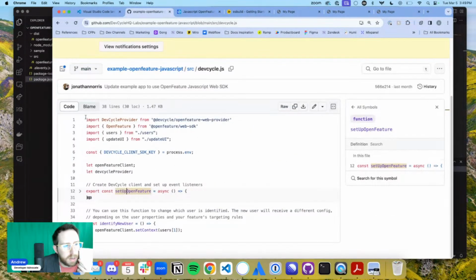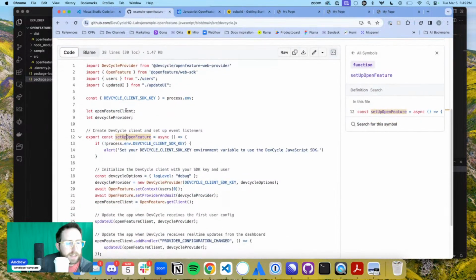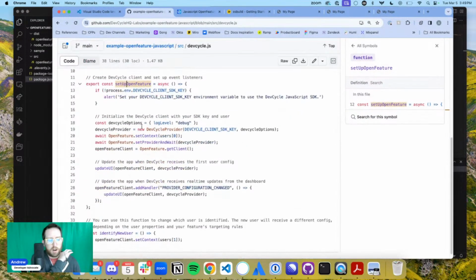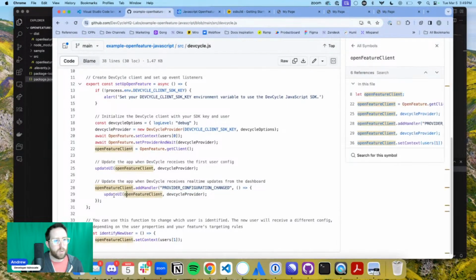Okay, so we basically are setting up open feature, all this stuff, and then we're updating the UI. And then anytime that there's a change, we're basically updating the UI by pulling in the client and then setting the dev cycle provider. So it's basically just like this constant cycle that's running through in here, which totally makes sense, but that's not what we're going to do. We're going to do this slightly differently.